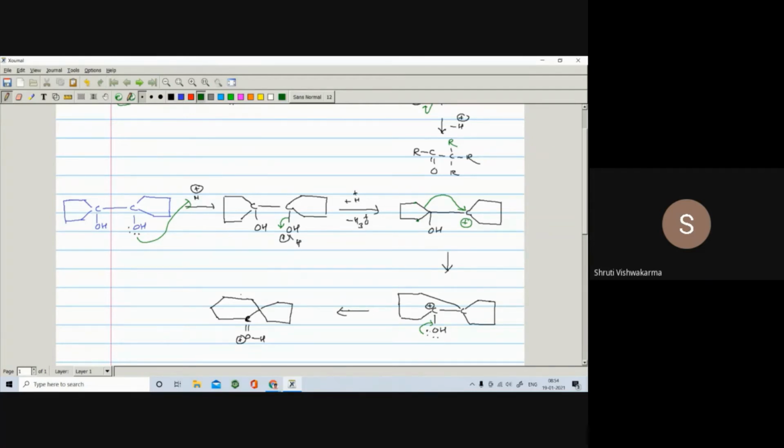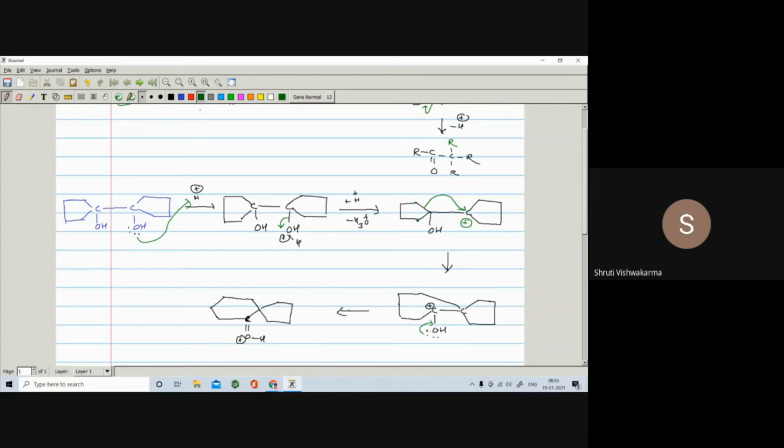And then, same thing I have done. I have not done anything new. Only I have made this skeleton a 6-membered ring. So firstly I have done it as it is, and then I have made it a 6-membered ring. Here it was a carbon, only I have made it cyclic.